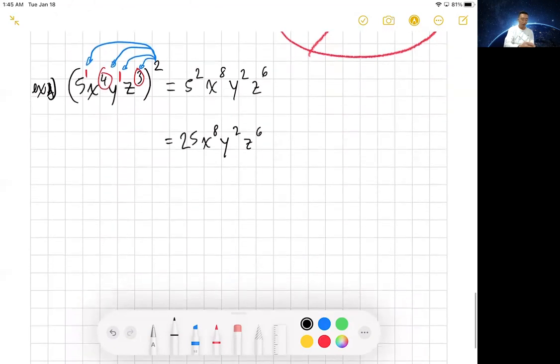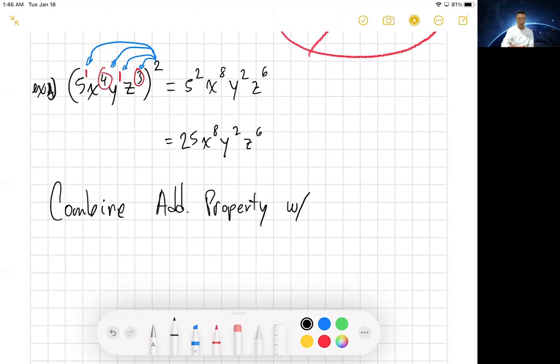Now let's go ahead and combine the addition property with the distribution property.